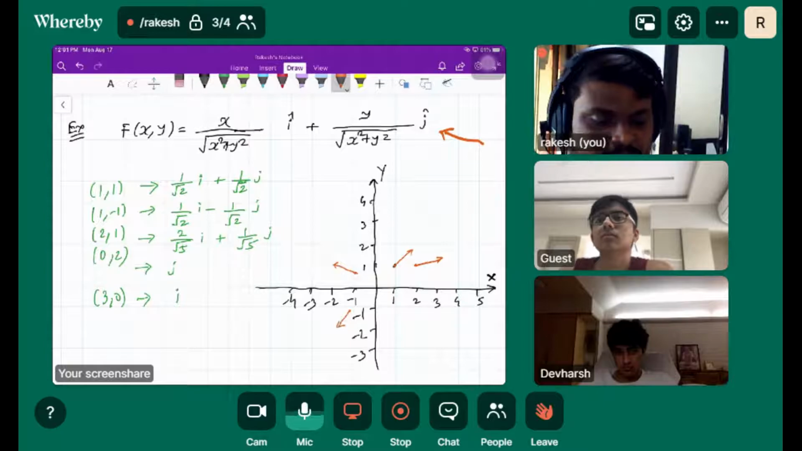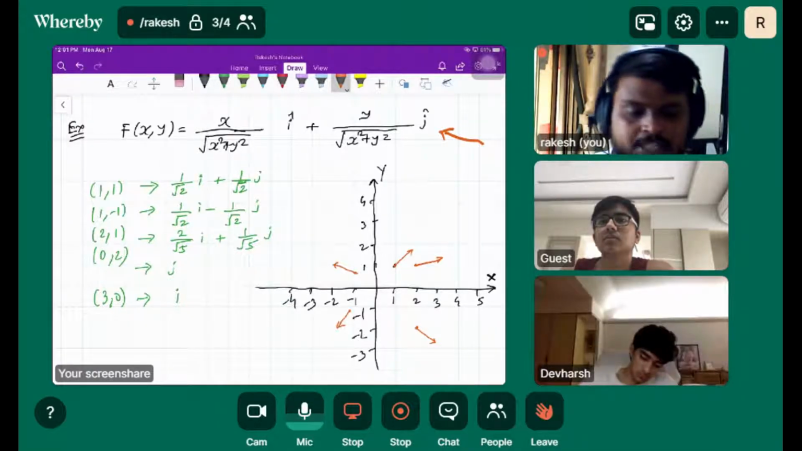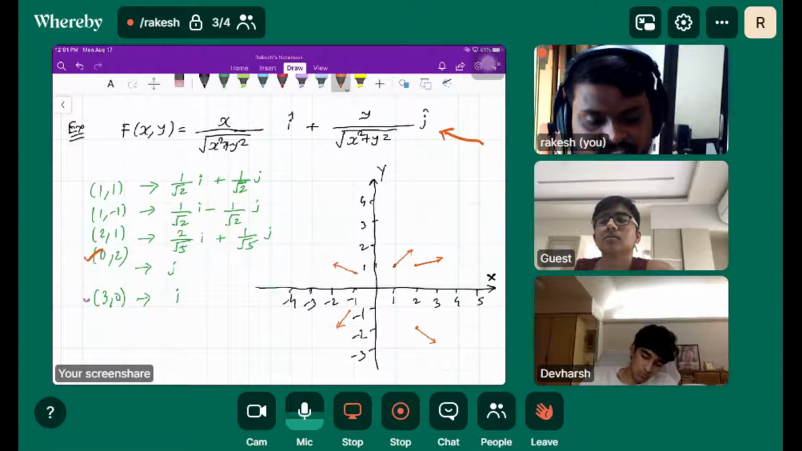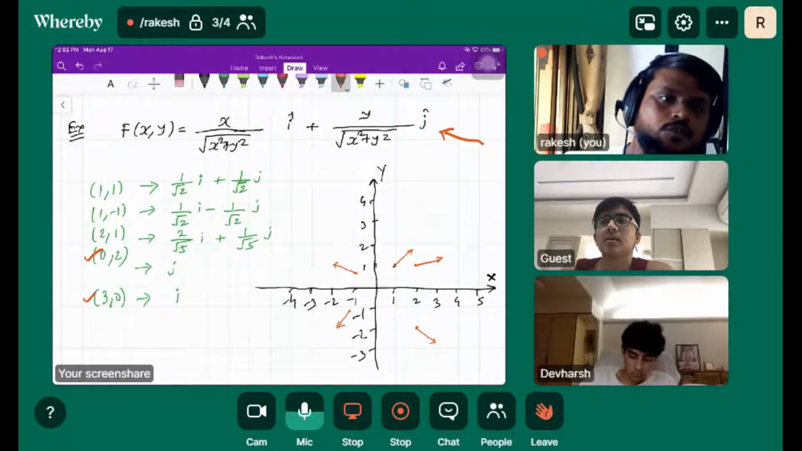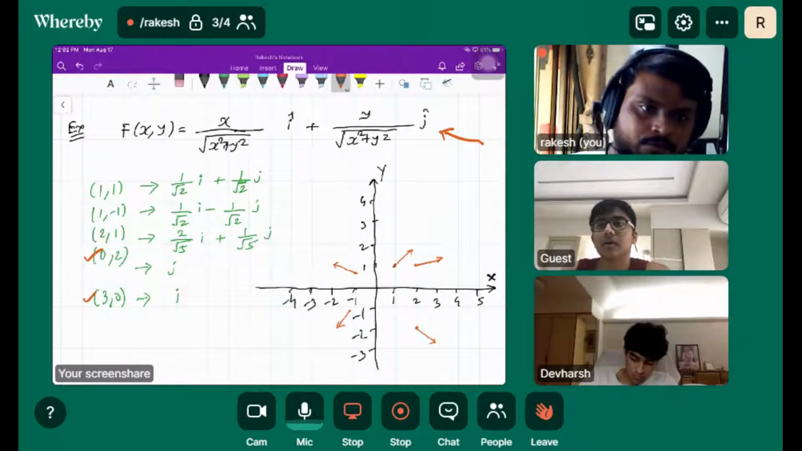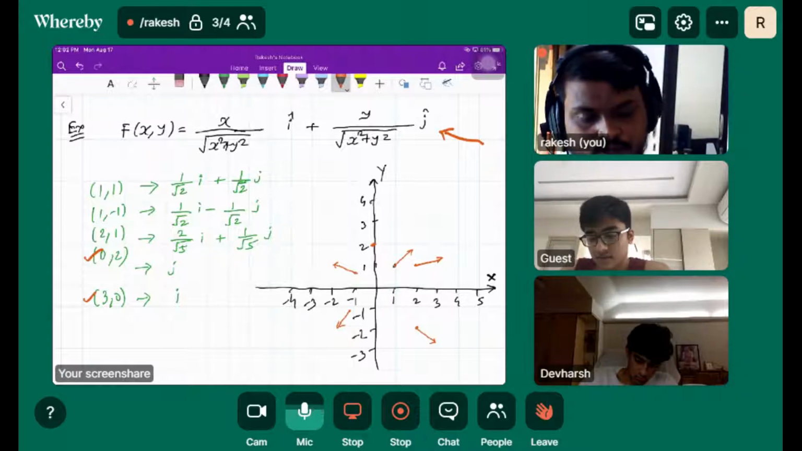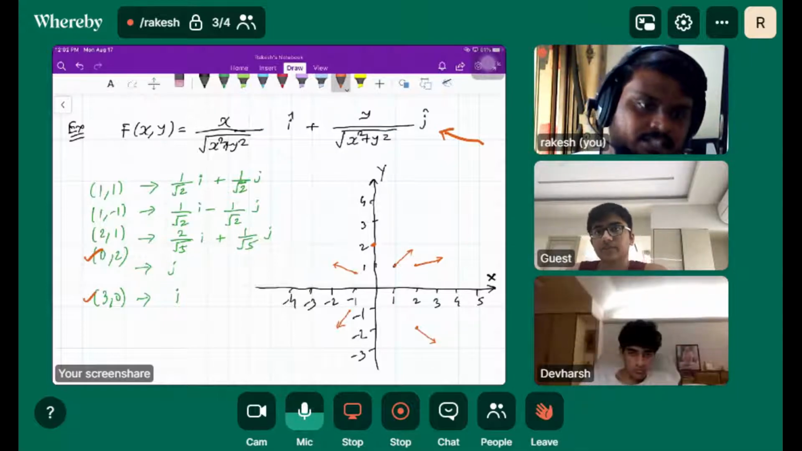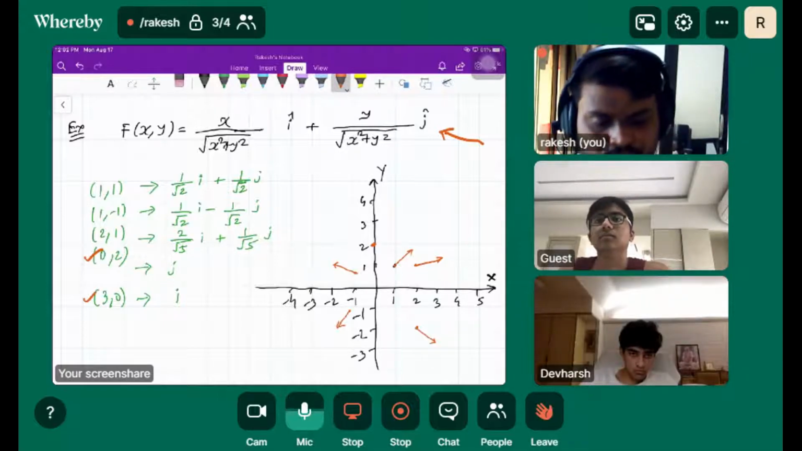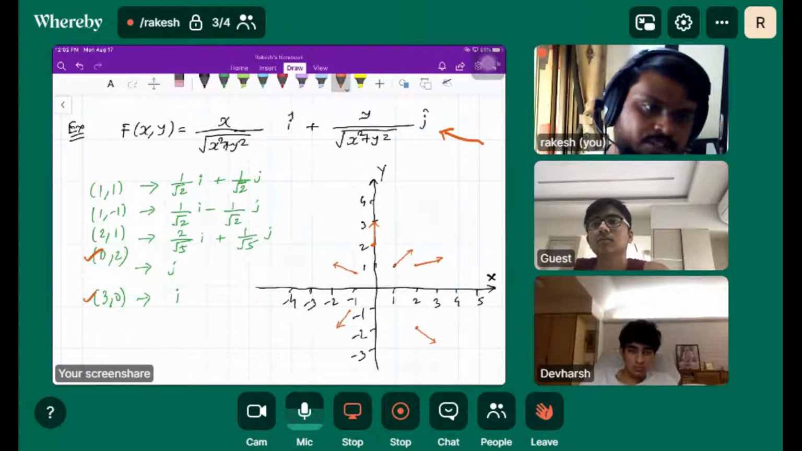So if I take any random points, the vector will be going directly away from the origin. I'll prove that by taking examples from the axis. If we have 0 comma 2, what would be my corresponding vector here? That's j cap. It's 1 unit in the positive y direction, so it's just going away from the origin along the y axis, right?